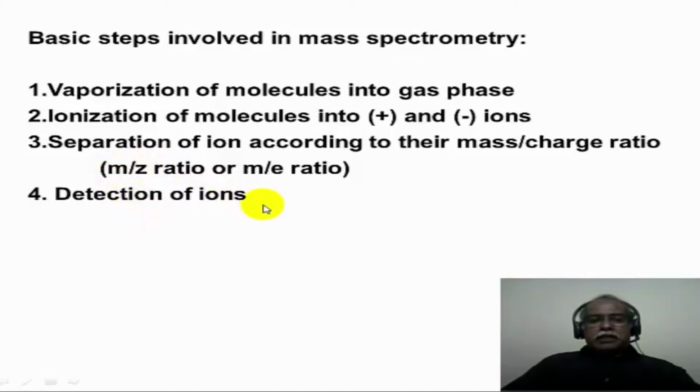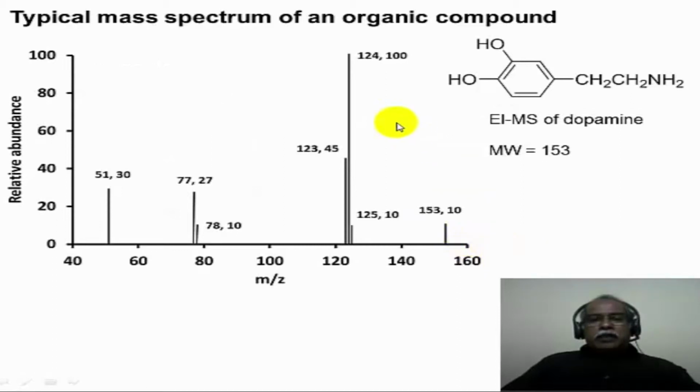Finally the ions are detected and a current is produced in the detector, corresponding to a signal that is produced in the mass spectrometer. Here is how a typical mass spectrum looks. Unlike other spectroscopic techniques where the x-axis is an energy scale, in mass spectrometry the x-axis is always m by z. In other words, mass to charge ratio is what we are plotting against the relative abundance of the various ions that are produced during the mass spectrometry.